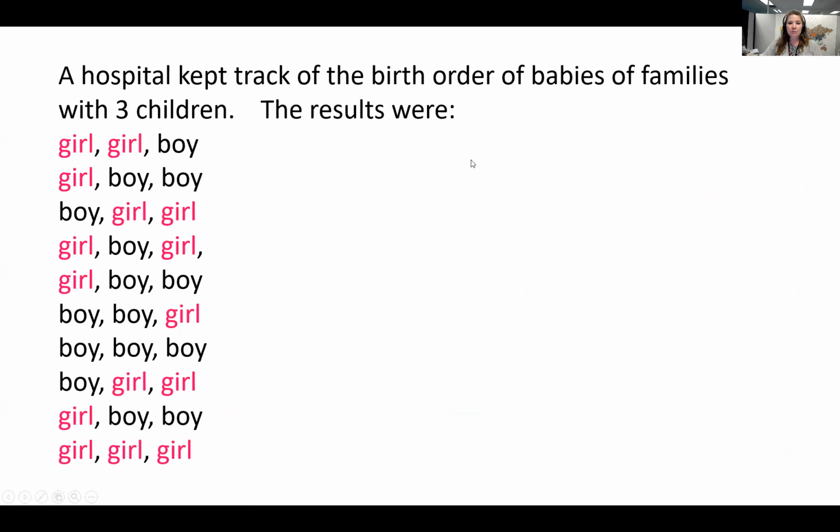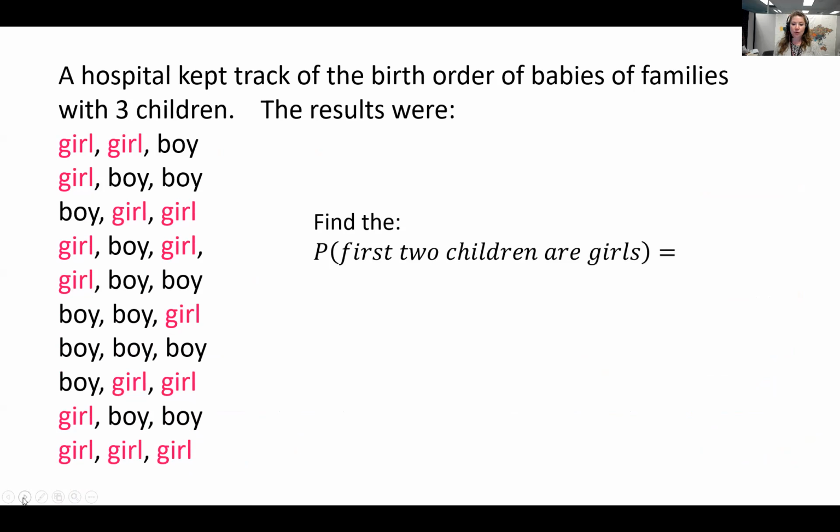All right, the hospital kept track of the birth orders of babies of families with 3 children. The results are, all these things could happen if you have 3 children. Find the probability that the first 2 children are girls. So let's see how many total results there are. 1, 2, 3, 4, 5, 6, 7, 8, 9, 10 experiments, basically, when someone has a baby. I wouldn't call that an experiment, but you know what I mean.